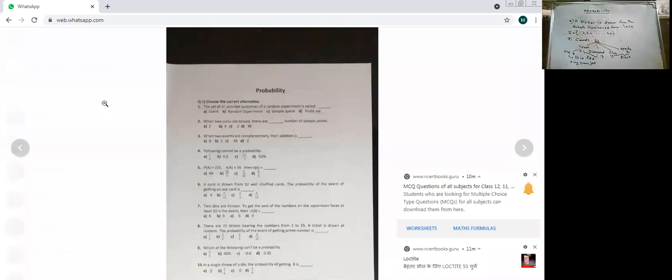They may ask you red king. There will be 2 red kings. Yes, एक heart का, एक diamond का. So there will be 2 red kings. They may ask you black face cards. So there will be 6 black face cards.